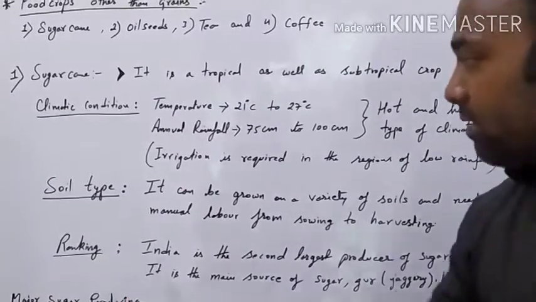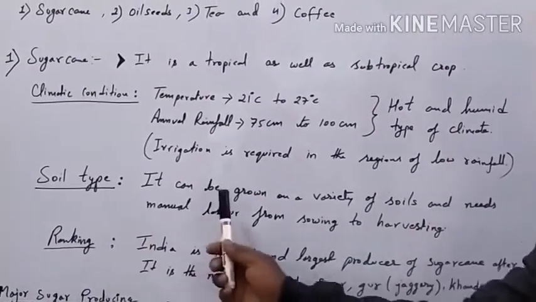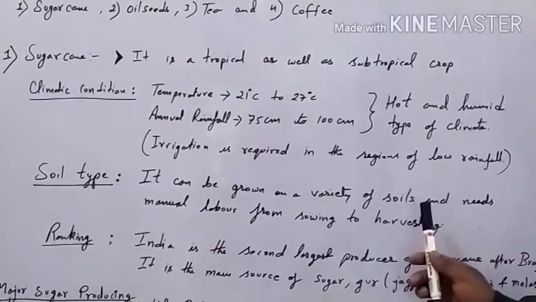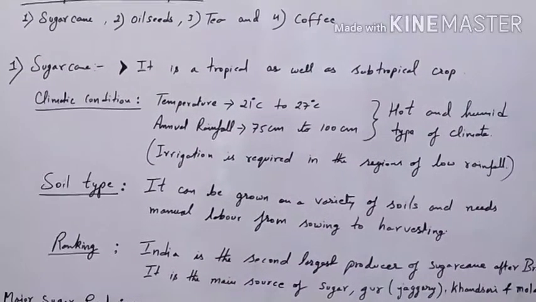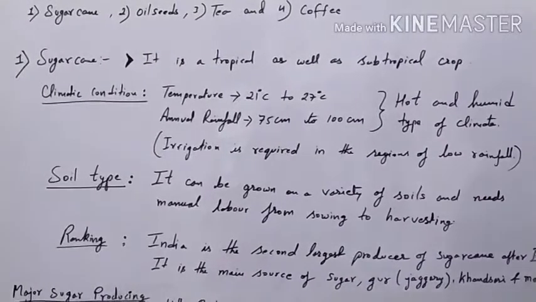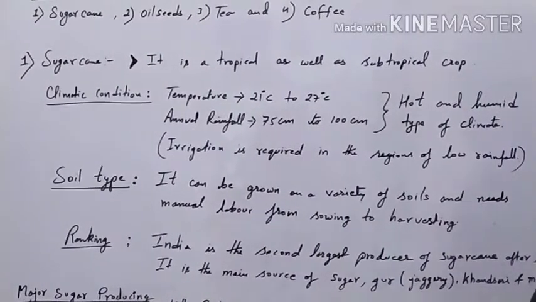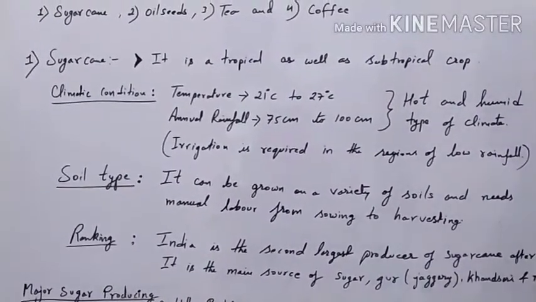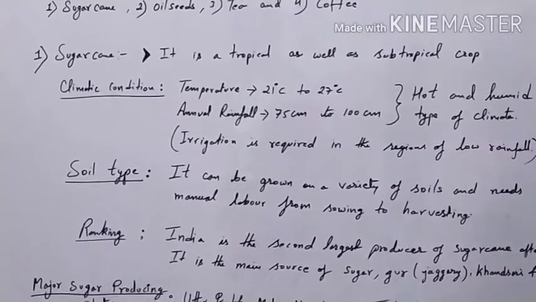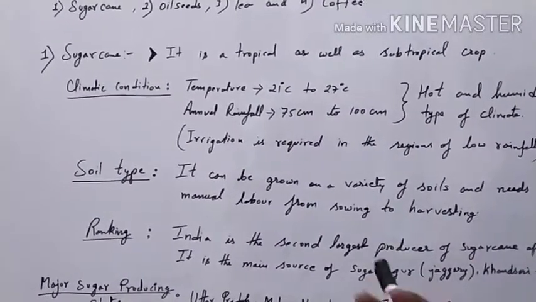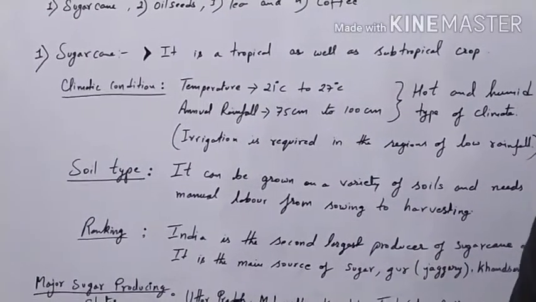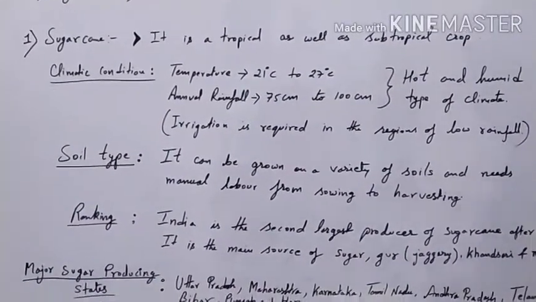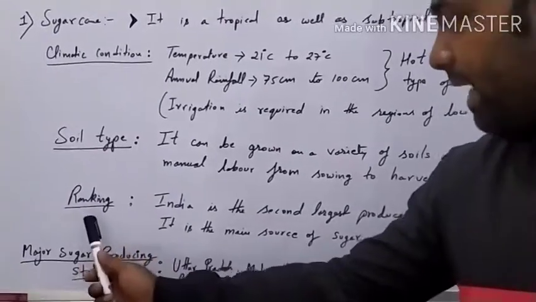Now next is the soil type. It can be grown on a variety of soils and needs manual labor from sowing to harvesting. From here we can understand that it can be grown in different kinds of soil, and that during the sowing and harvesting process the labor required is manual. We cannot use machinery, we need manual labor.